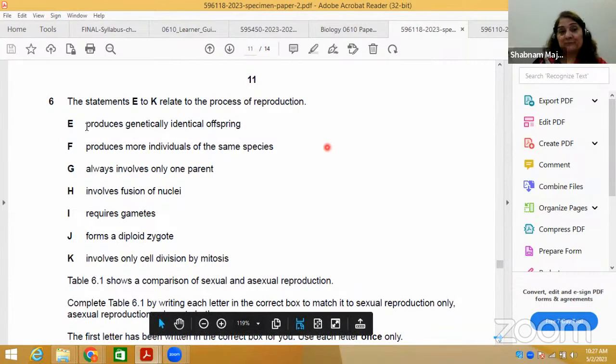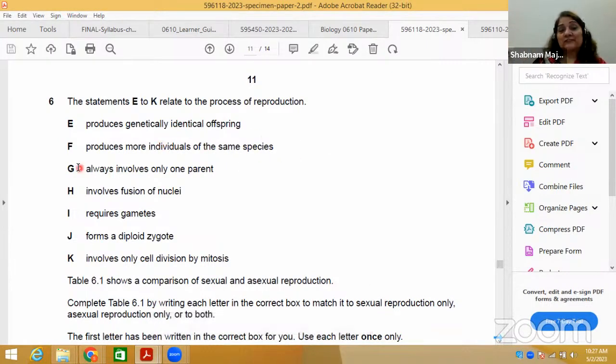After that, these structures, they have given reproduction. The process of reproduction produces genetically identical individuals, the same, and always involves one parent. This topic is relevant to mitosis and meiosis. There are 2 types of cell divisions, mitosis and meiosis. Mitosis occurs in body cells, which are also called somatic cells. Meiosis occurs in the gonads or reproductive organs. Mitosis leads to asexual reproduction. Meiosis leads to sexual reproduction. Meiosis leads to gamete formation.